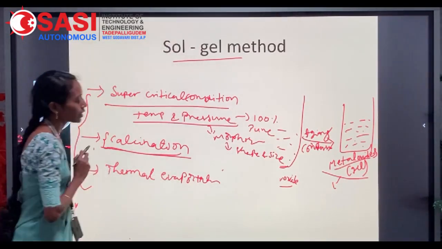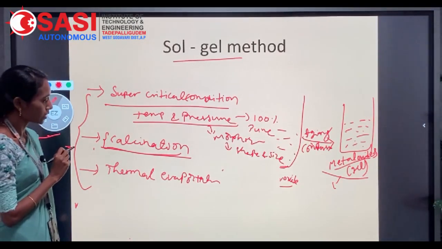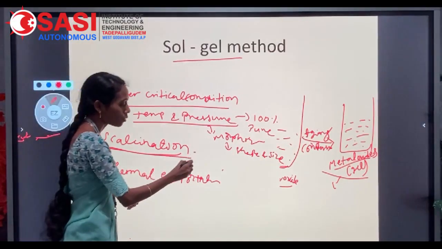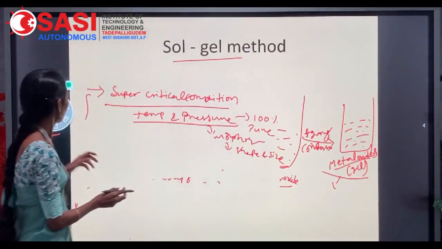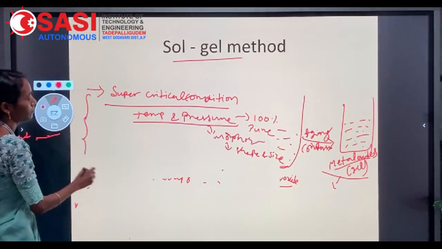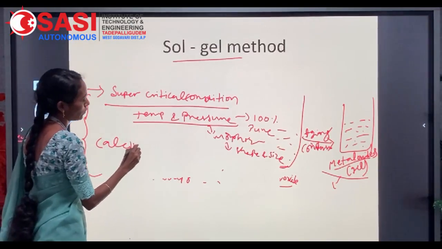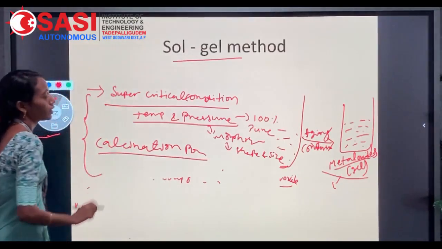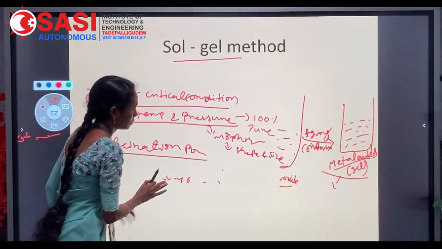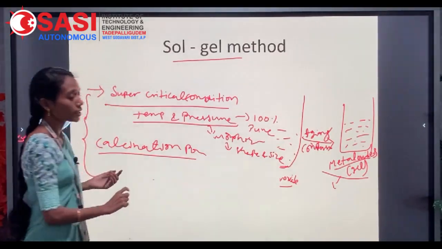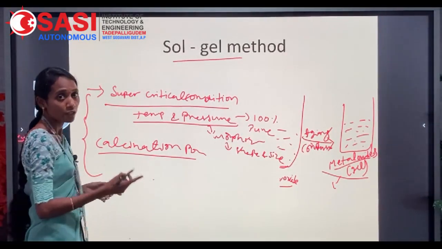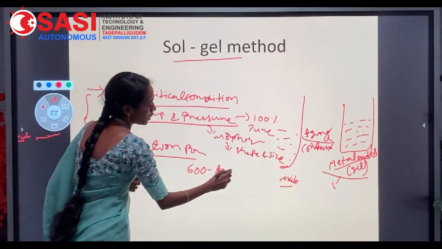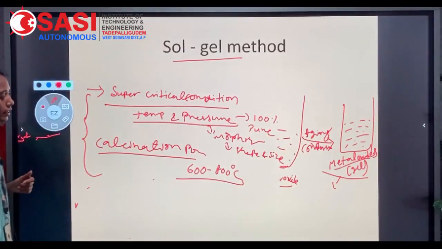Next is the calcination process. Calcination process means the substance is subjected to high temperature in the presence of oxygen, around 600 to 800 degrees centigrade.